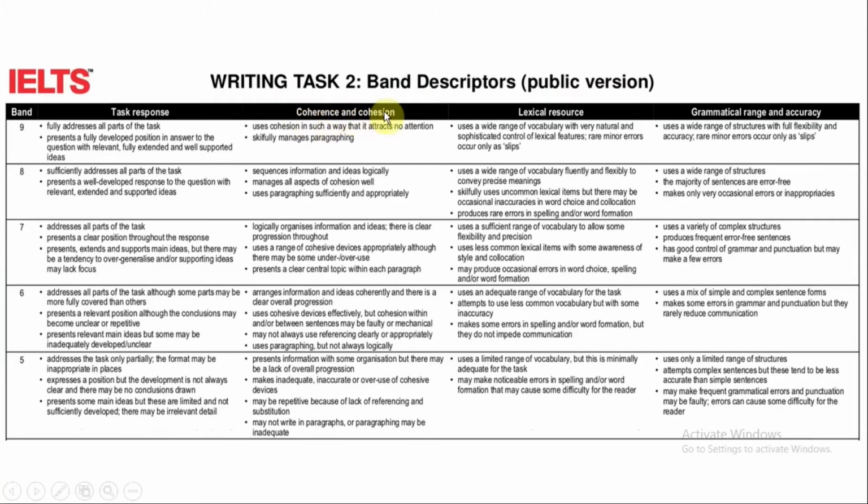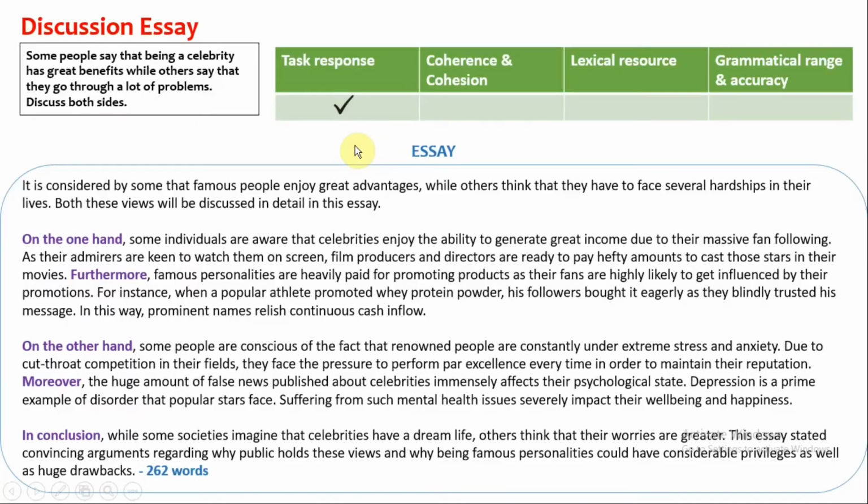Next criteria is coherence and cohesion. It says use cohesion in a way that it attracts no attention, skillfully manages paragraphing. It means there should be well developed paragraphs, your ideas should be logical and well connected. My essay has clear paras. There is smooth flow of ideas from one sentence to the next and from one para to the next. I have also used linking words at the appropriate places. Coherence and cohesion criteria is satisfied. Remember to use linking words in your essays, at least one linking word in each body para.